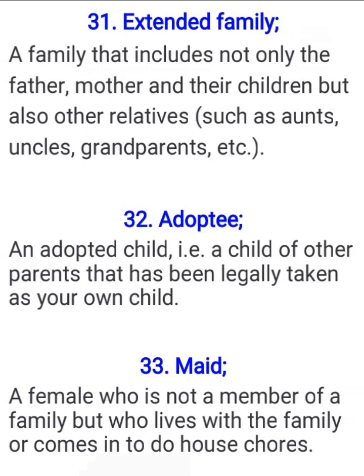So adoptee is an adopted child, a child you acquire legally through legal means, perhaps from an orphanage, and sometimes it comes up when the couple cannot have a child of their own, and so that's what we call adoptee. Adoptee is an adopted child.